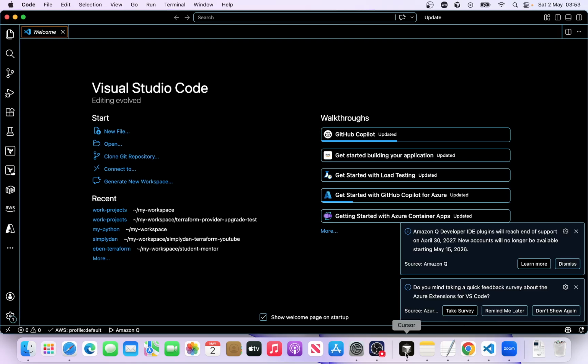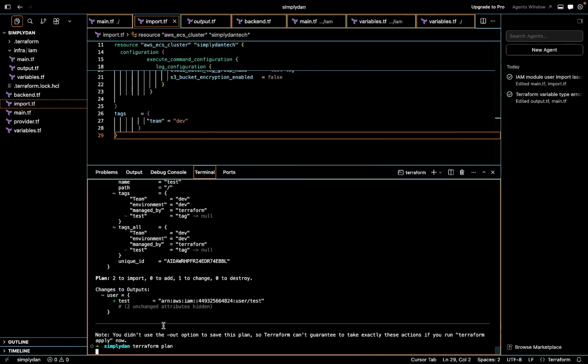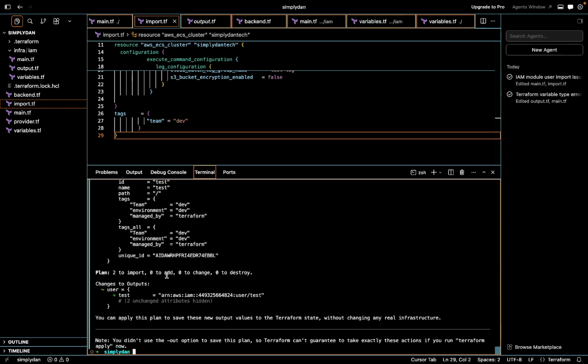And then let's quickly run the plan again. Just want to show you a clean plan. Terraform plan, and enter. So we should get a clean, right? So this is what you expect: a clean import. Two to import, zero to change, zero to destroy.